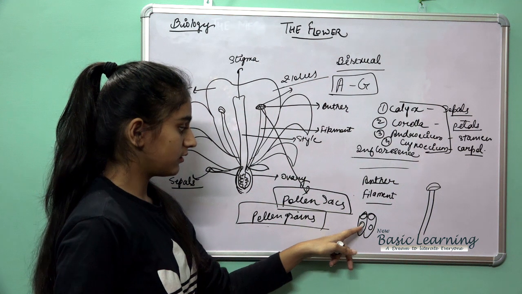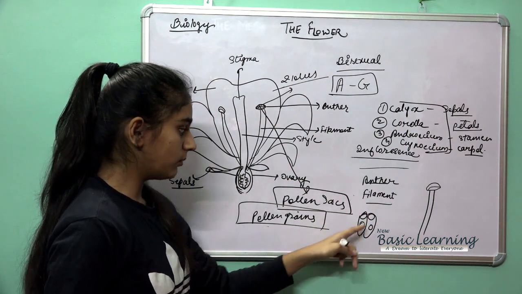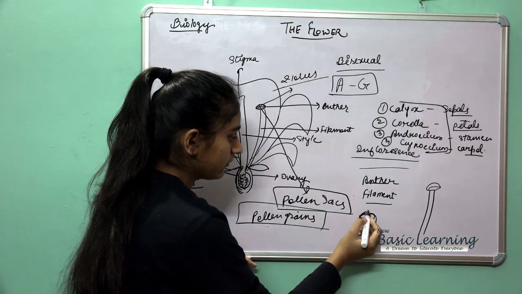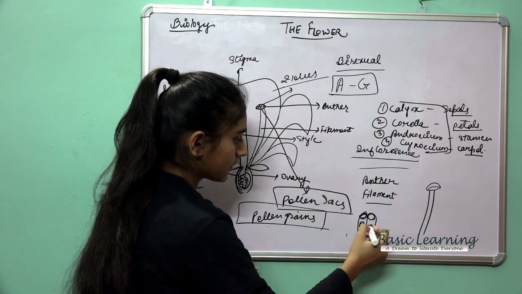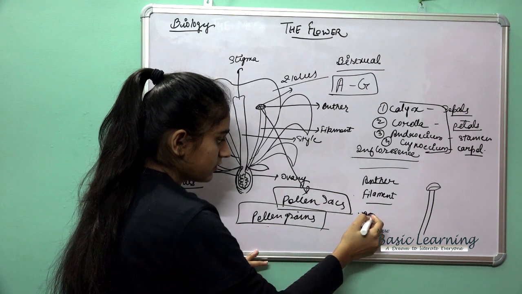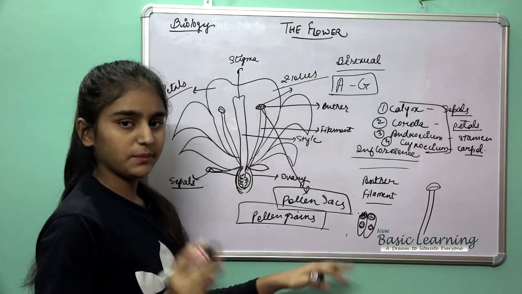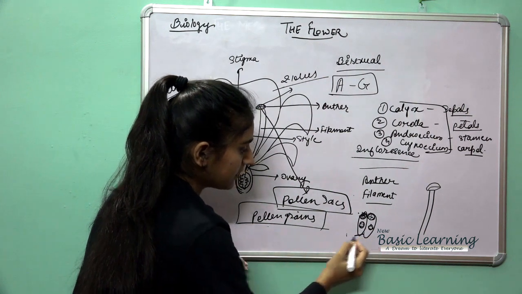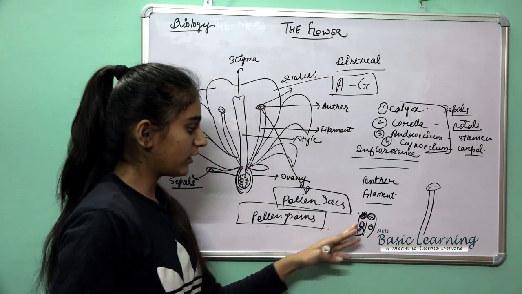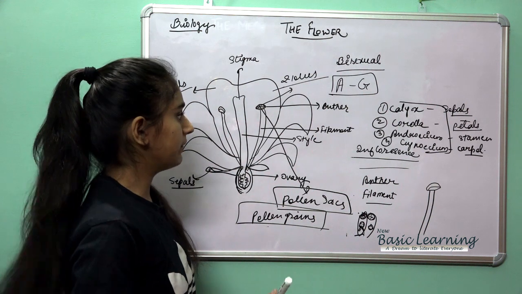Each lobe consists of two pollen sacs, and inside them the pollen grains are present. You can see the pollen grains. When the anther matures, it splits, which means it opens, and it releases the pollen grains.